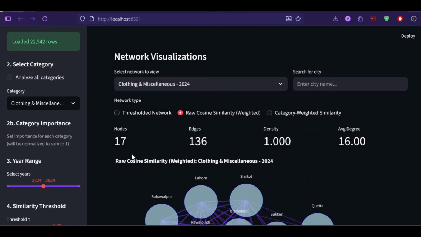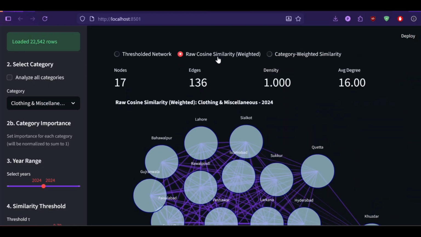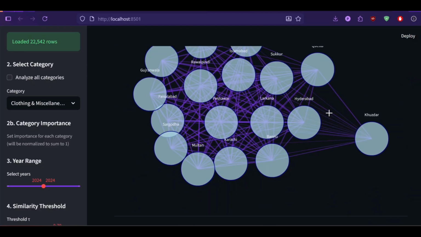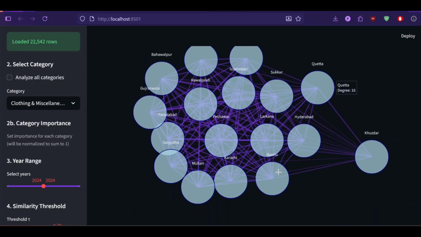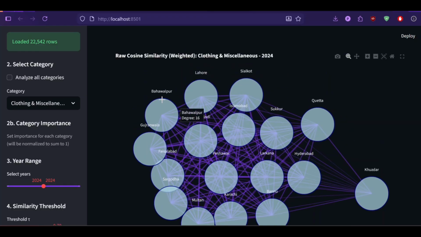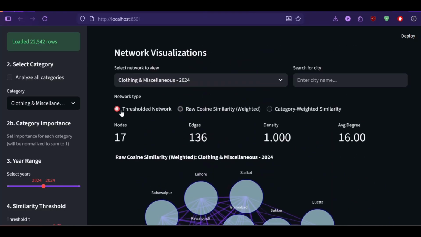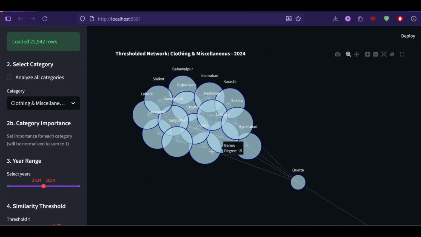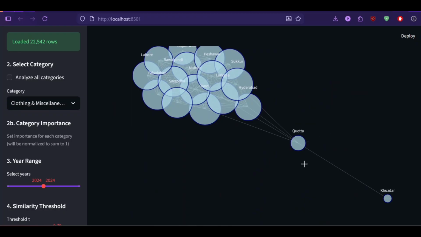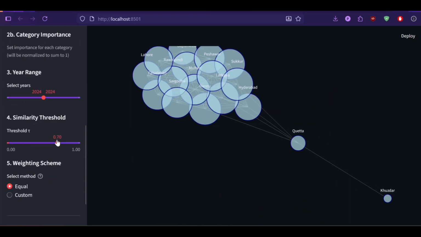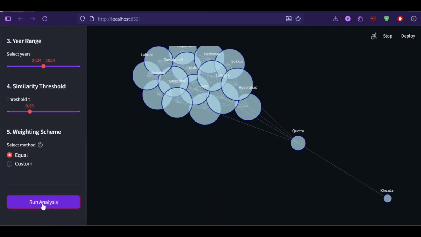This is our visualizer for everything. As we selected the category clothing and miscellaneous for 2024, this is the raw cosine similarity graph, where basically if they had a similarity, everything was connected equally. However, if I go only to above the threshold, we can see that Khuzdar, for example, only has 1 degree above the threshold.